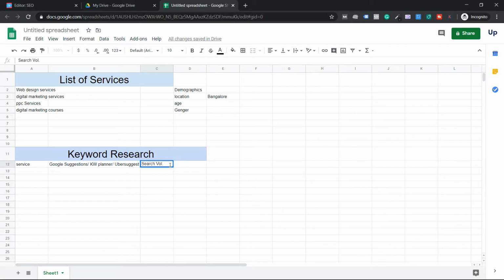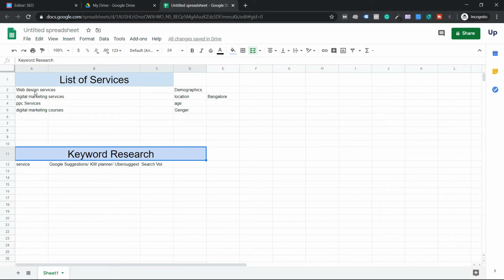Just keep in mind, guys, before doing keyword research, the most important aspect is you need to know how to choose a keyword. You should never forget that it should be relevant. It should have good search volume. You have to understand the competition of the keyword. You should understand the commercial intent of the keyword, and also you have to understand the trends, and based on length also you have to understand.